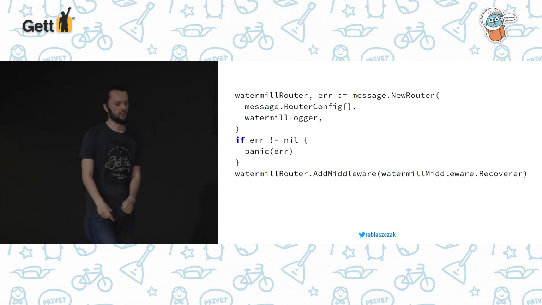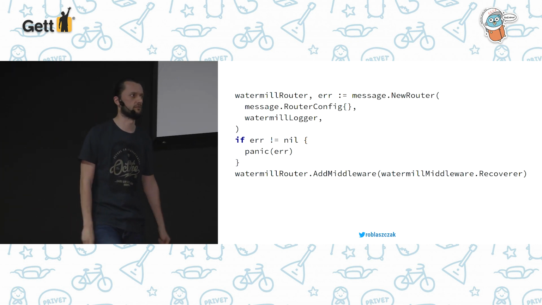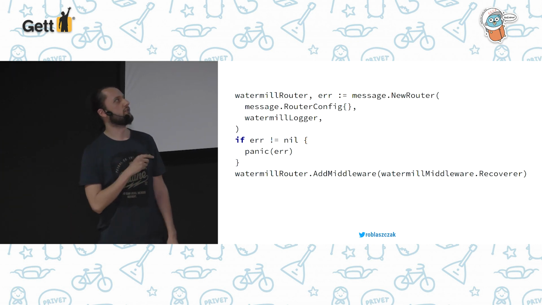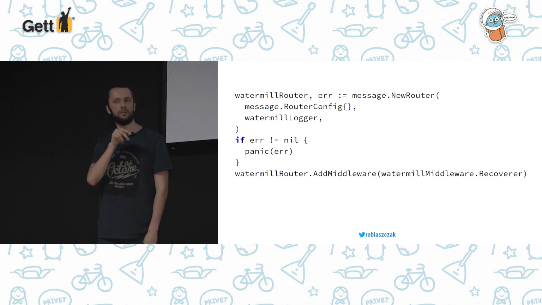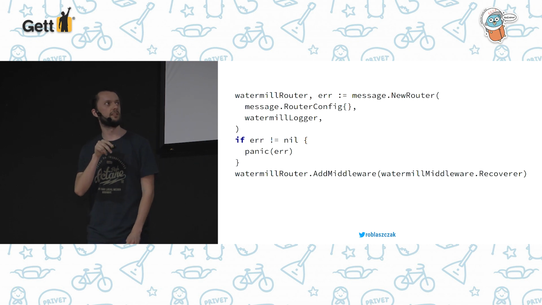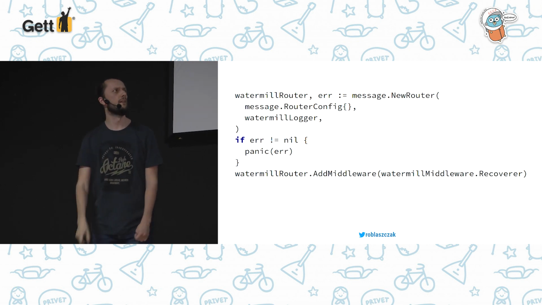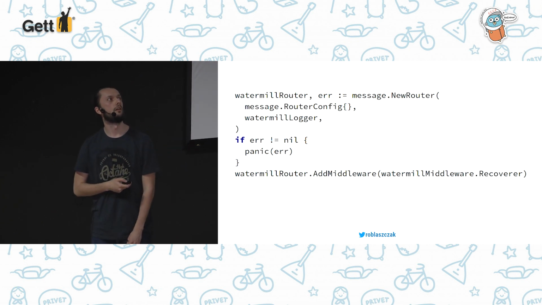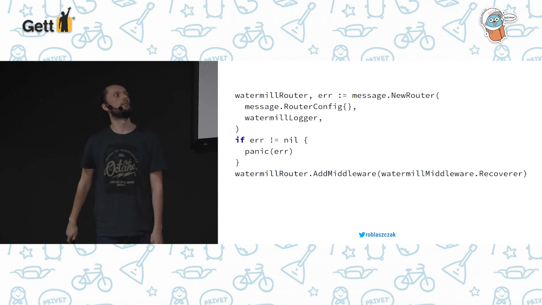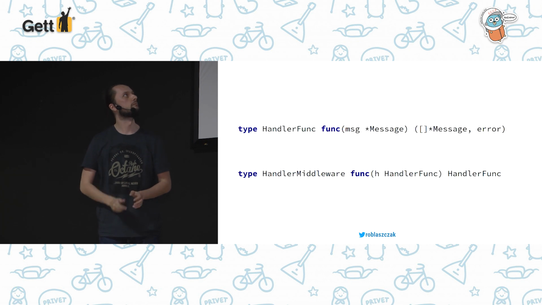The handler has a signature pretty similar to the one from HTTP, but a bit different. And in the message router, we also have middleware. Middlewares work exactly the same as in the HTTP router, so you can easily write your own middleware. For example, we have a recover middleware here.